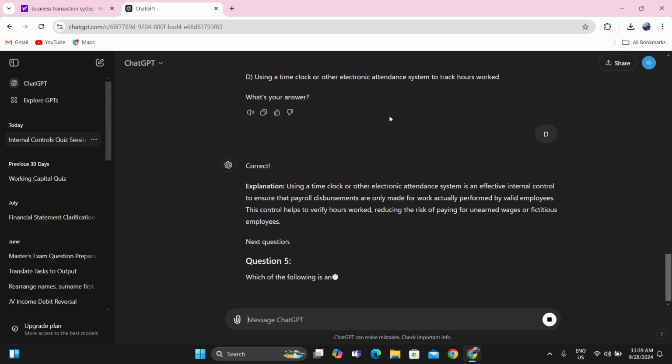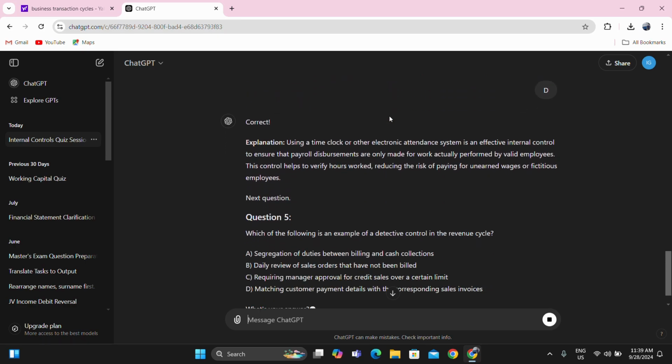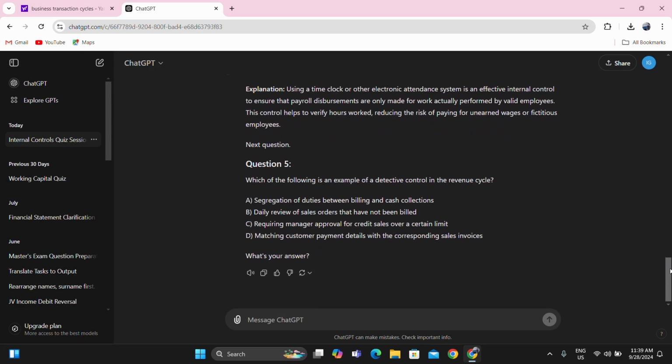Correct. Using a time clock or other electronic attendance system is an effective internal control to ensure the payroll disbursements are only made for valid employees. Yeah, I'm correct. Which of the following is an example of a detective control in revenue cycle? Detective, so used for detection.